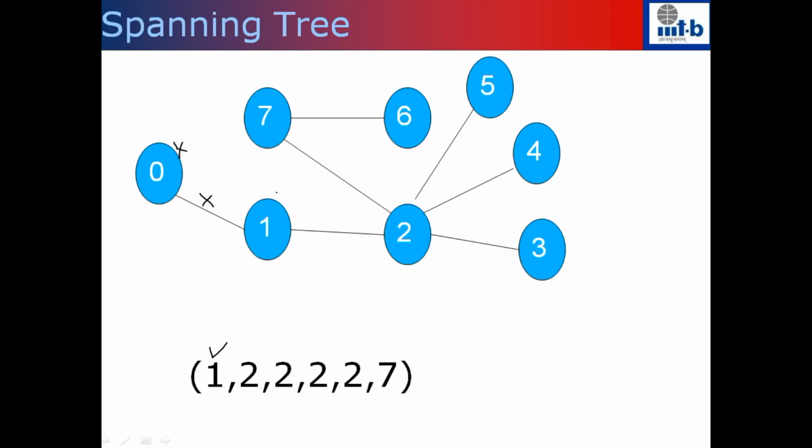So what I do is that I delete 1 and I also delete the edge which is incident on it. I note down the node which is 2, which is the other endpoint of the edge that I just deleted, right? Repeat this process. Next you will end up deleting 3, then you will note down 2. Next you are going to delete 4. Once you delete 4, again you will note down 2. Next you are going to delete 5. So once you delete 5, you are going to note down 2.